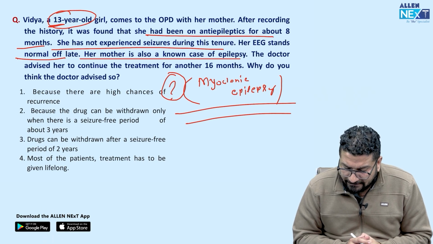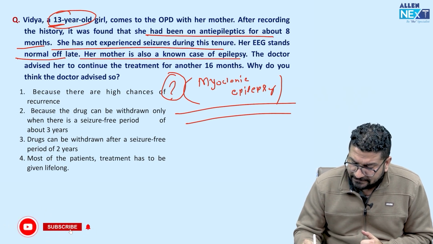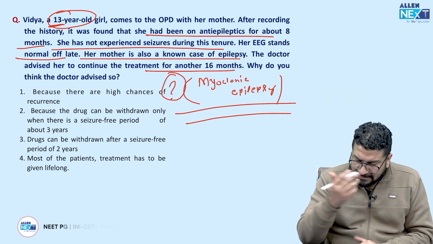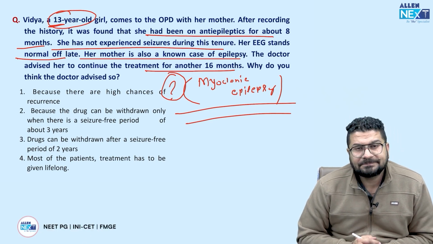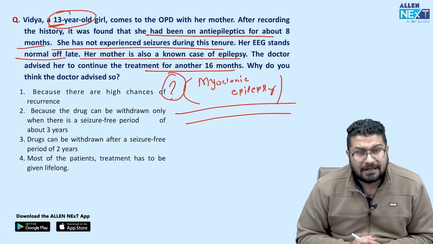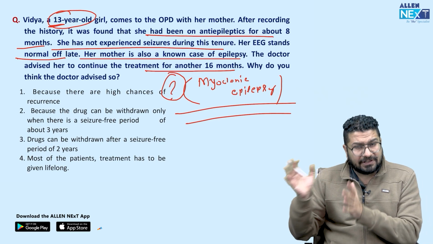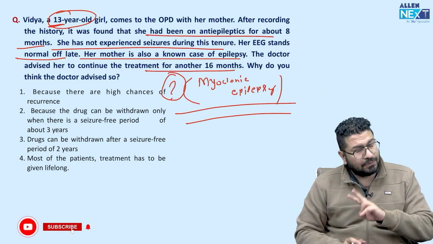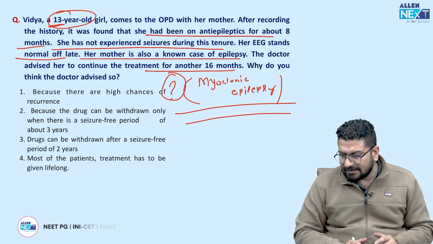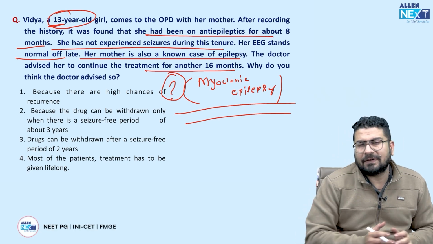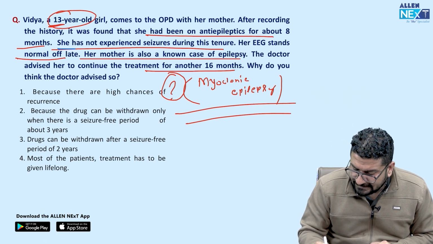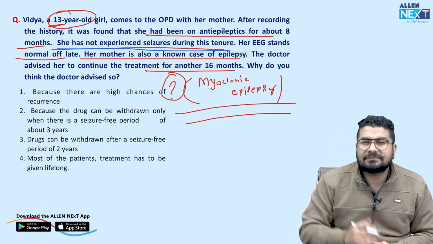The doctor advised her to continue the treatment for another 16 months. Why do you think doctor advised so? Like I told you in the class, so we give anti-epileptic drugs unless for a seizure free period of 2 years. अगर 2 साल से कोई दौरा नहीं पड़ा है तब तक आपको देना है. और यहाँ पर जहाँ पर भी जेनेटिक रिस्क फैक्टर है, means hereditary component है, you can see mother is also having, in that case sometimes you have to give it life long.